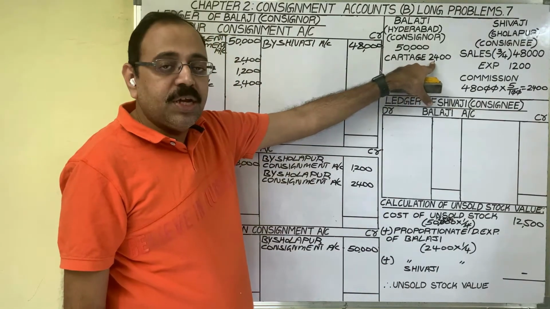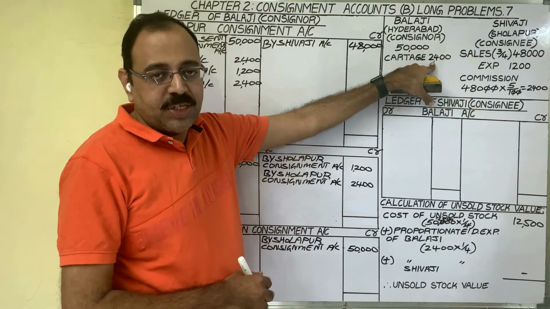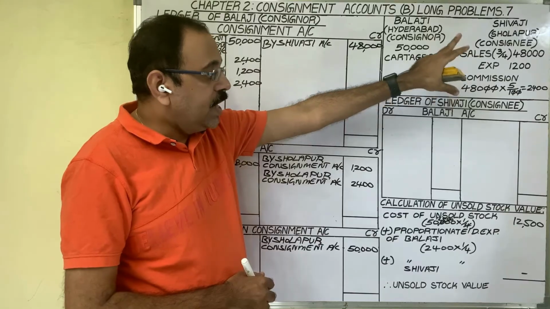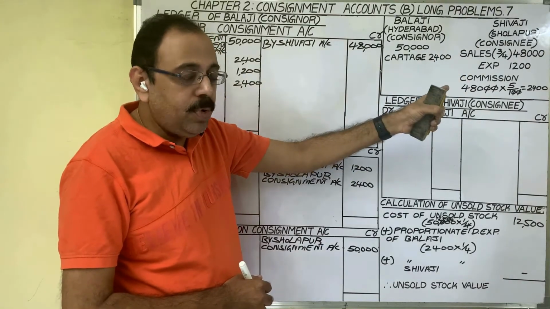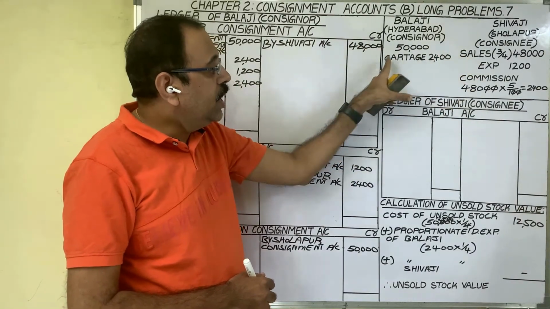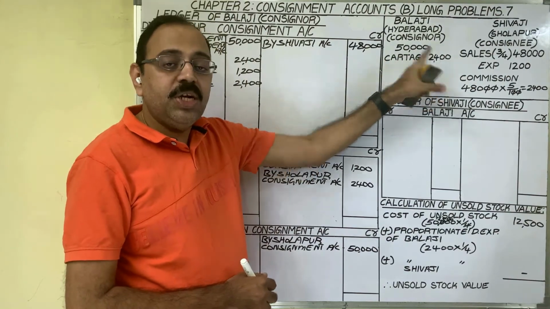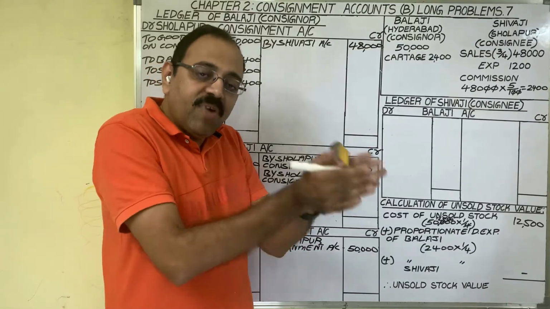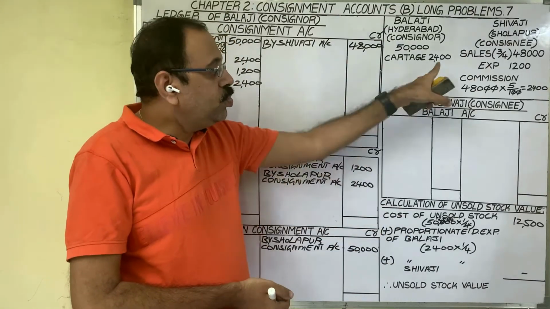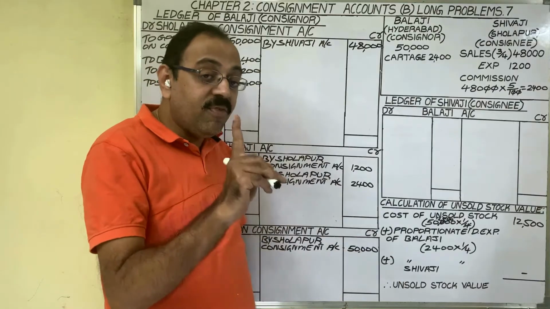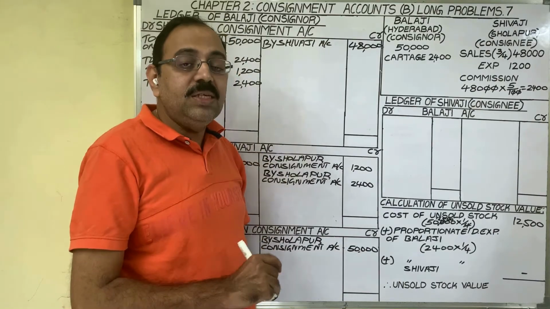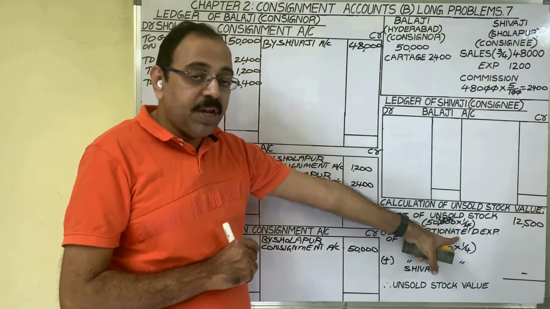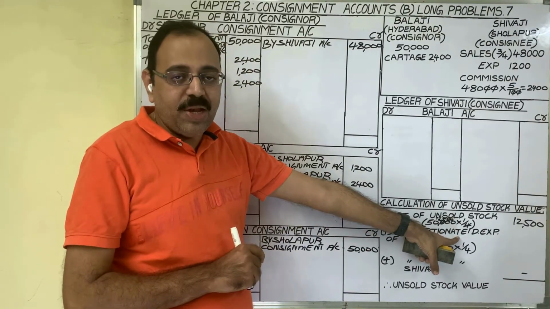To this value, we should add proportionate direct expenses, means non-recurring expenses of Balaji, the consignor. Consignor's expenditure is always direct expenditure. So the consignor is sending goods on consignment basis to Sholapur. To send these goods, he spent cartage expenditure 2,400. This 50,000 worth of goods only for one time he is sending. So this 2,400 rupees only for one time he incurs. As this is a non-recurring expenditure, we should consider this expenditure while calculating unsold stock value.